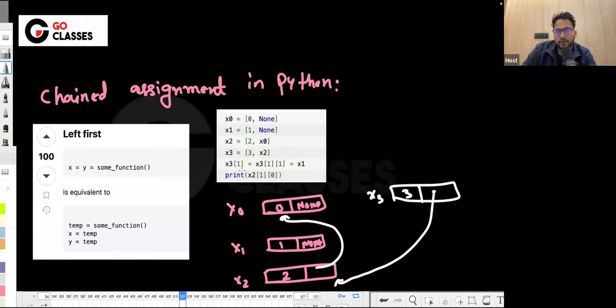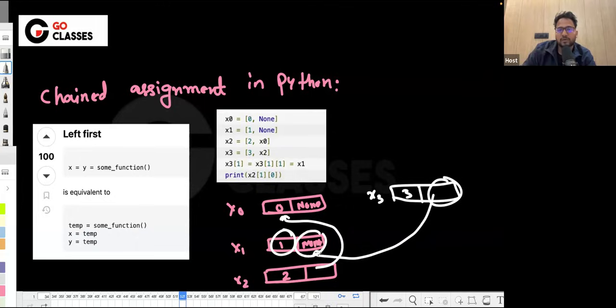Now, x3 of 1 will be equal to x1. x3 of 1 means this. Now it will start pointing to x1. And x3 of 1, 1 is also pointing to x1. This is interesting. The x3 of 1 is this, which is pointing to x1. Now x3 of 1, 1 means this, right? x3 of 1, 0 is this, and x3 of 1, 1 is now this. Now this will also start pointing to x1, which means itself. It will start pointing to itself.